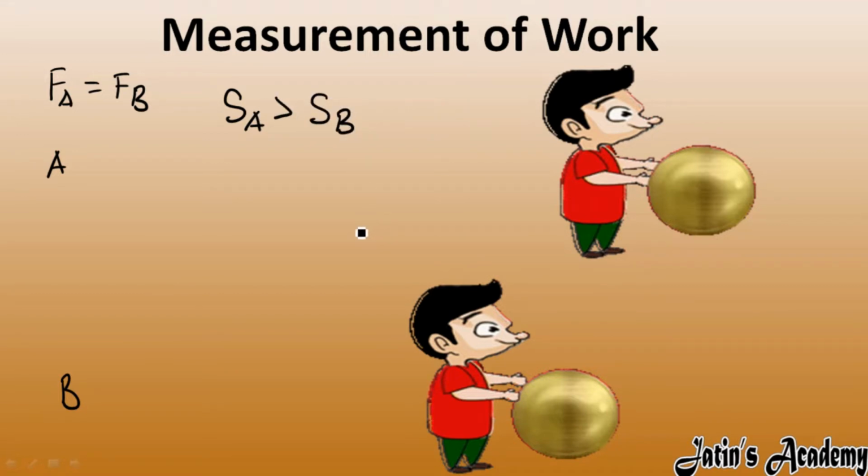Now tell me, out of cases A and B, in which case is the work done more? If you see carefully, here displacement is more. It means this boy does more work in order to move the roller. Although the force is the same, displacement is more in the first case, case A. So that's why work done in case A is more than work done in case B. Now if you conclude the relationship between work done and displacement, work is directly proportional to displacement.